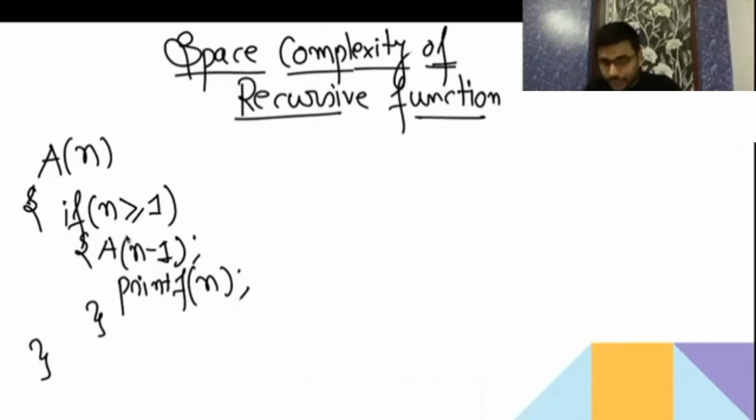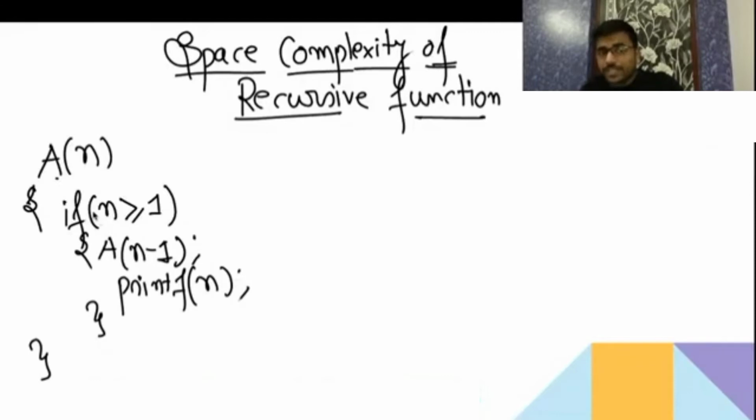Here you are not going to look at whatever variables you are declaring. If a function is calling itself, then only we call it recursion. So this function A is calling itself, that's why we call it recursion. Those things are part of data structures, so I will not go there.